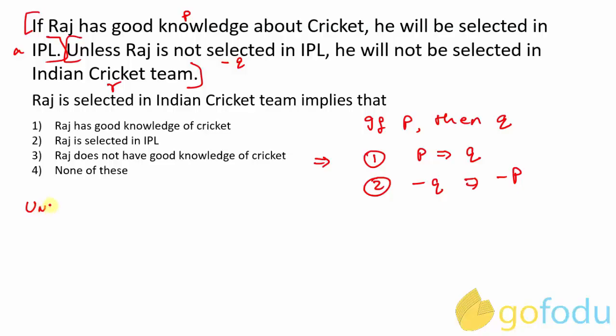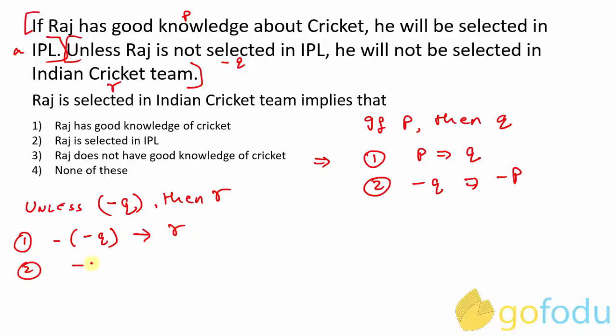So now this becomes unless negation Q, then R. Okay. So we have two very direct implications for this. Negation of one leads to the other. So negation of Q will lead to R, and negation of R will lead to negation of Q, right?